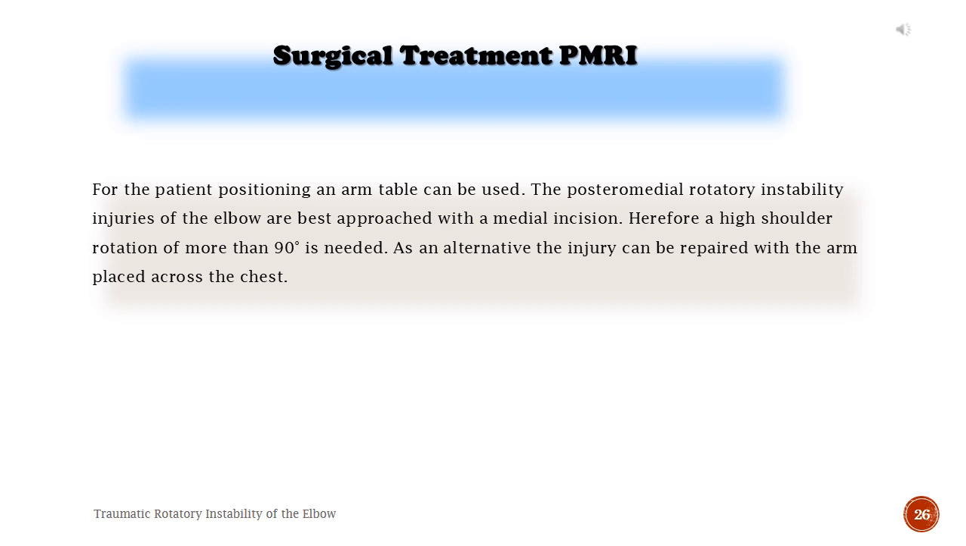For patient positioning, an arm table can be used. The posteromedial rotatory instability injuries of the elbow are best approached with a medial incision. Here a high shoulder rotation of more than 90 degrees is needed. As an alternative, the injury can be repaired with the arm placed across the chest.